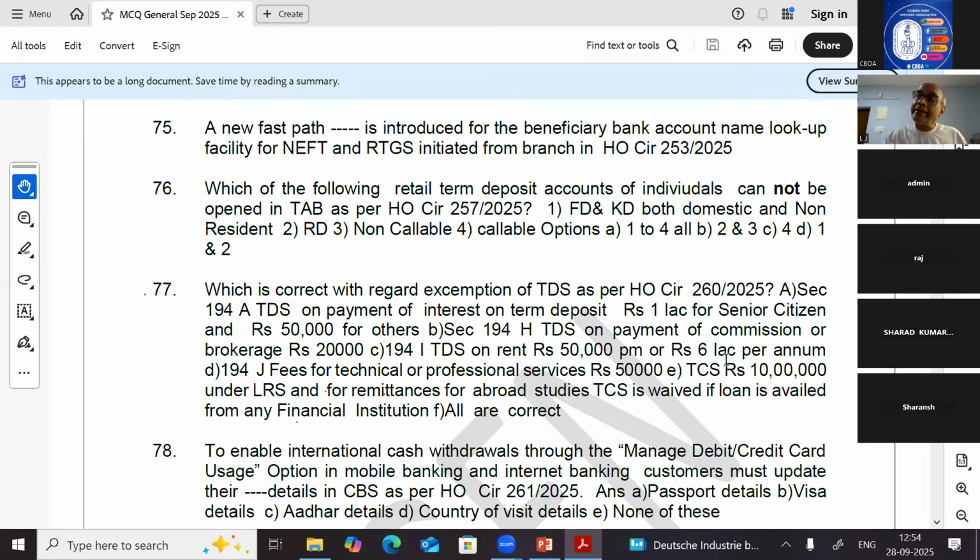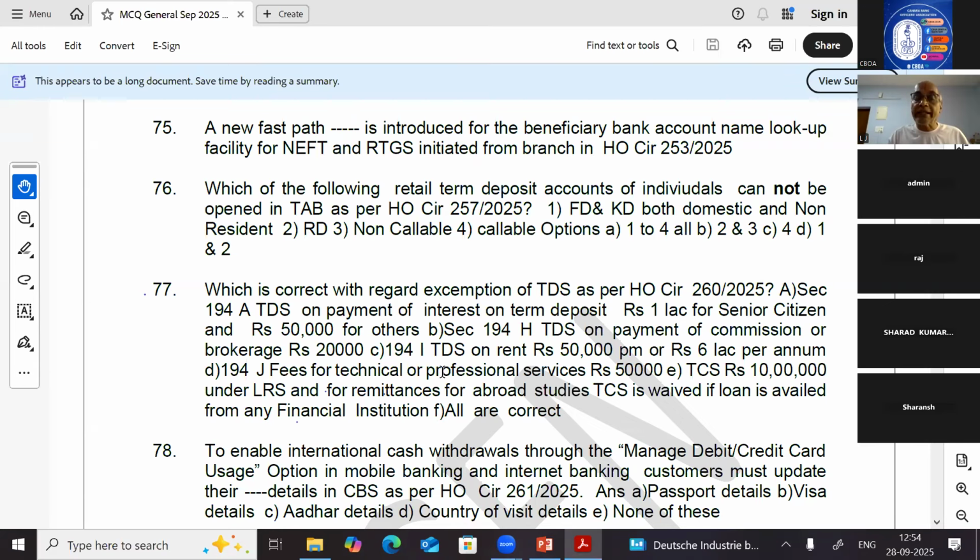Beyond this, what is to be deducted? For that, you have to go to the circular. Here I am giving only the exemption: up to 1 lakh, up to 50,000. Payment of commission up to 20,000 as per section 194H, you need not deduct TDS. For rent under section 194I, up to 50,000 per month or 6 lakhs per annum, TDS need not be deducted.